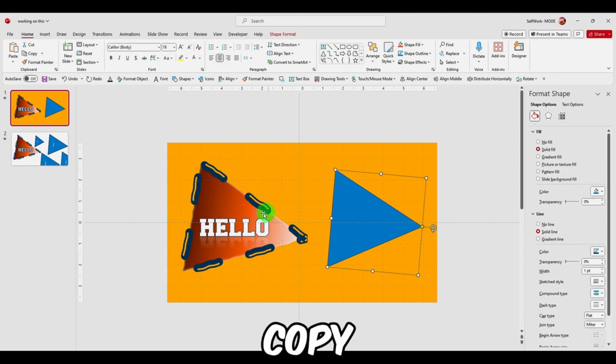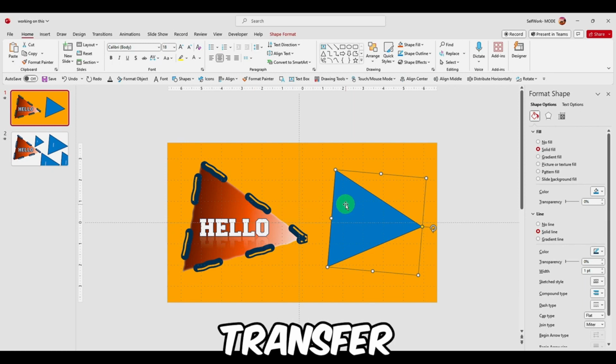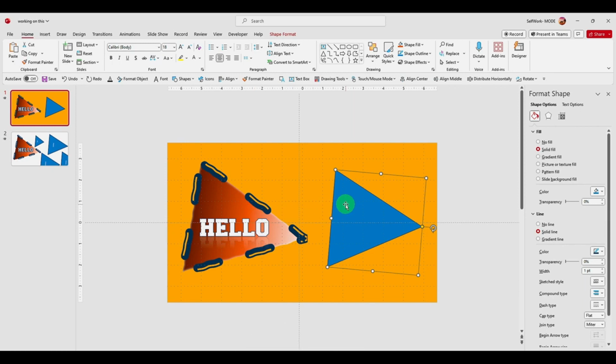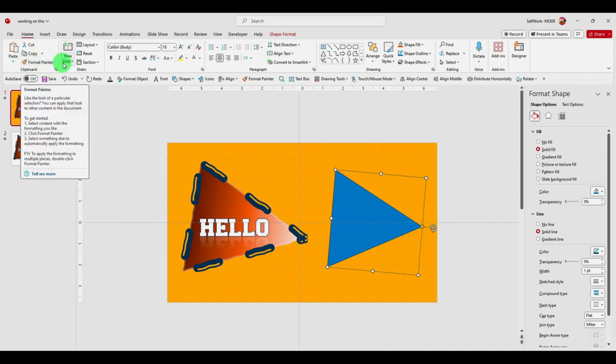I would like to copy this shape, this format, this effect onto the next shape here. Copy, paste, transfer it to the next shape. What you have to do is use this format painter.